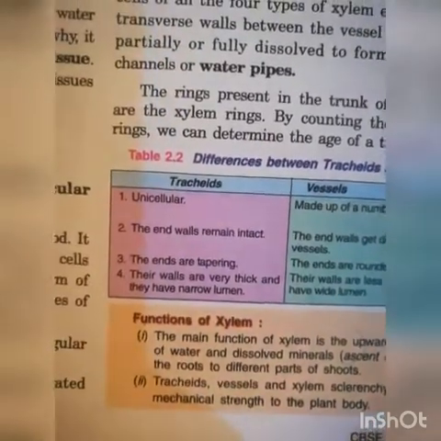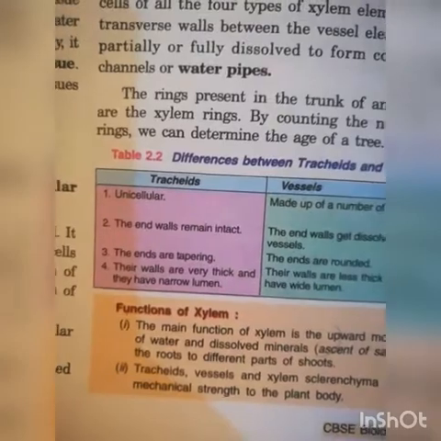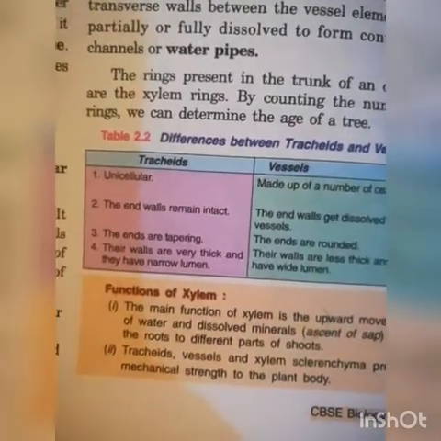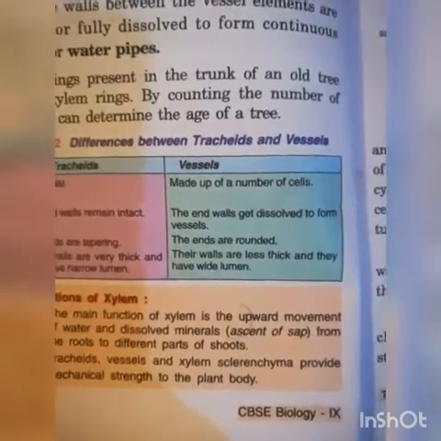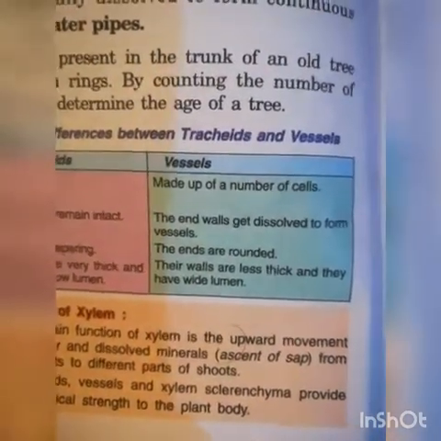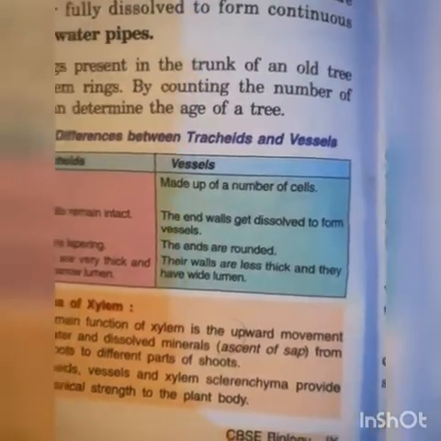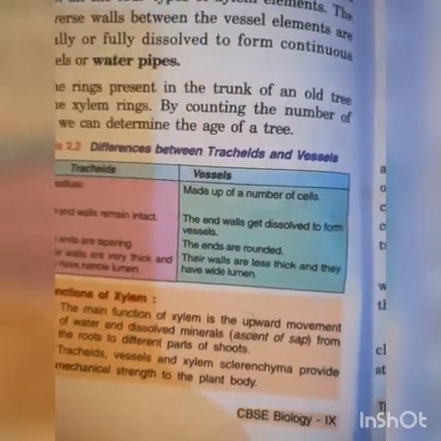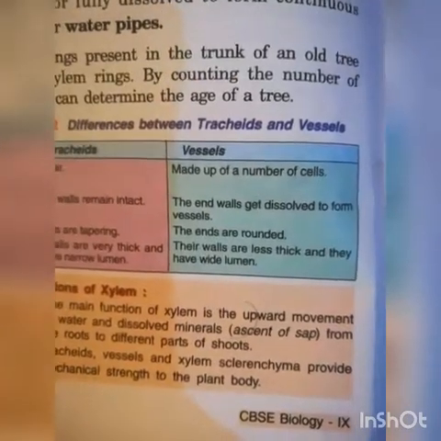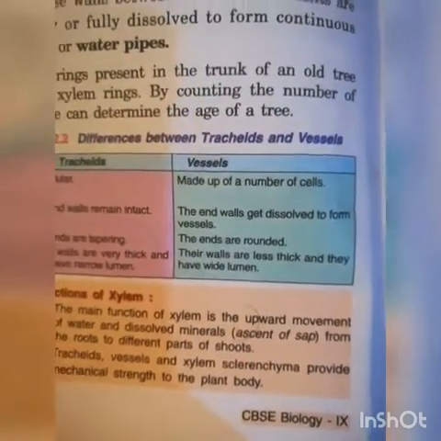Lumen means the space inside the pipe, means middle portion of a pipe. In vessels, their walls are less thick and they have wide lumen, means their diameter is more in case of vessels.